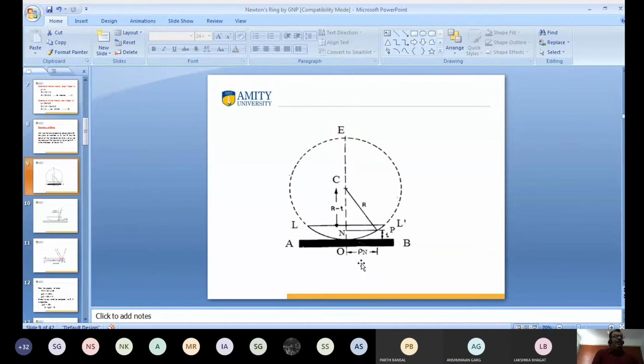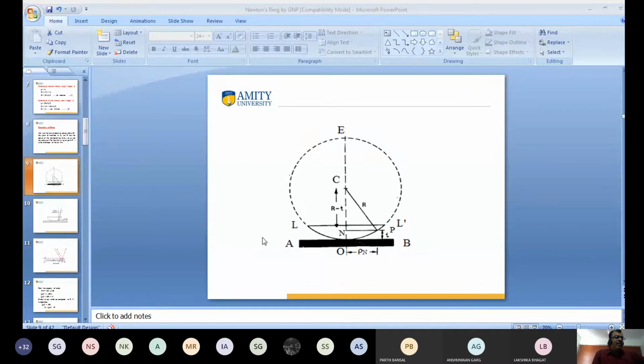Suppose, again, I want to make this clear. Have you seen something on the screen? Yes, sir. Okay. This is the glass plate. AB is the glass plate, and LOL' is the convex lens. Clear? This is the convex lens.